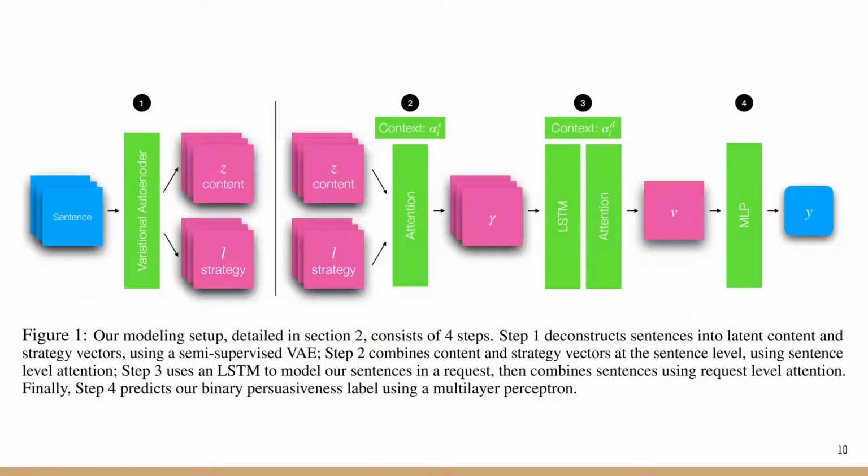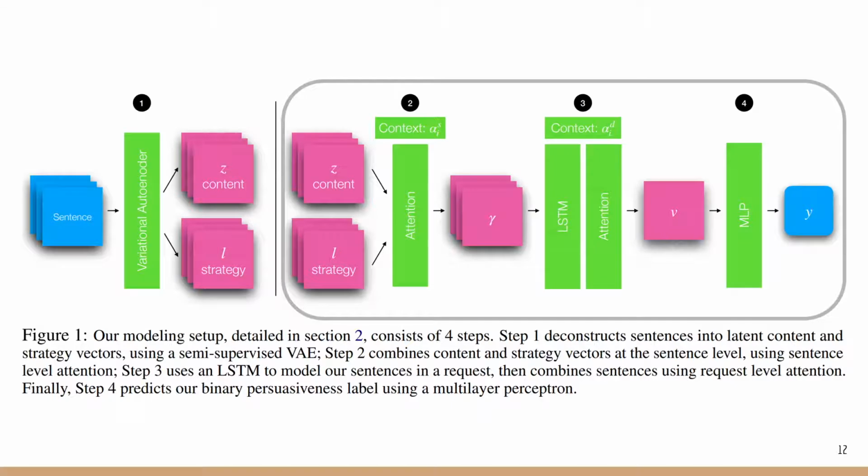To identify important triplets, we needed to model persuasion in our data set. First, we deconstructed our sentences into content and strategy representations using a variational autoencoder. Then, we applied attention over both the content and strategy representations to predict persuasiveness. Finally, we analyzed the attention values placed on strategies to determine important strategy orderings.